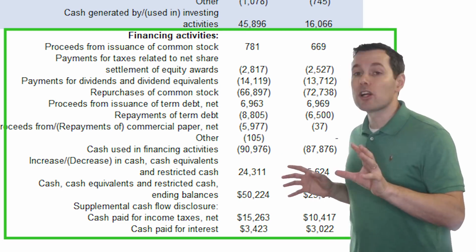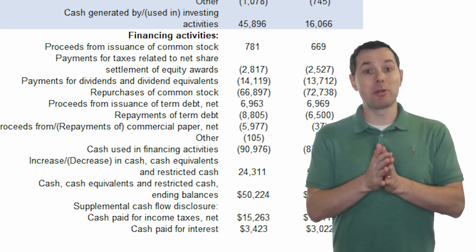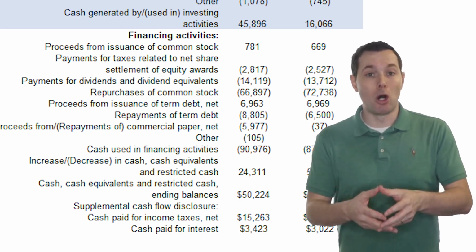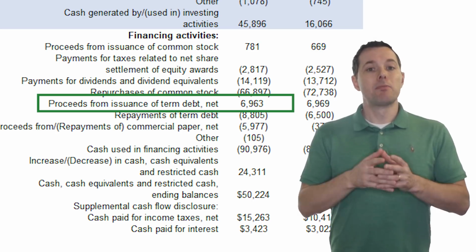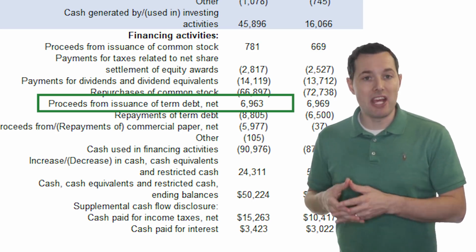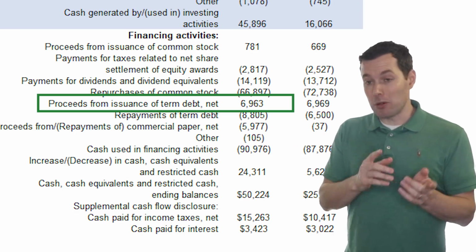And this is where we are going to focus. So this section is clearly where the new $100 million that Apple just issued in bonds would appear. And if we're curious, it would appear right on this line item titled Proceeds from the Issuance of Term Debt. Okay, logical. Now, if they paid off debt, then it would appear in this number.